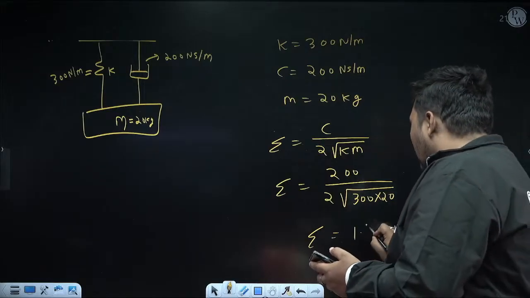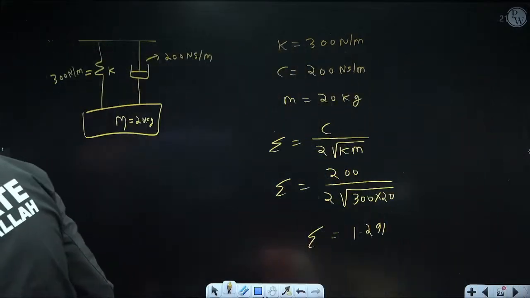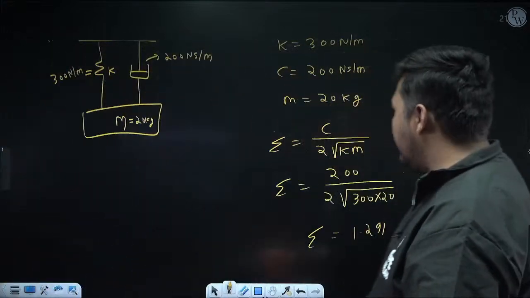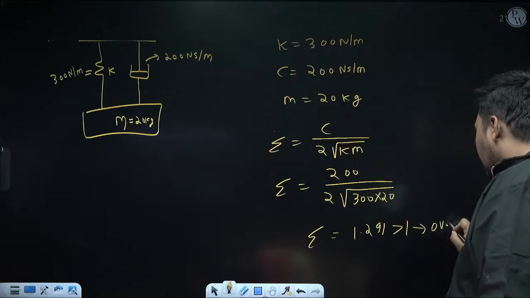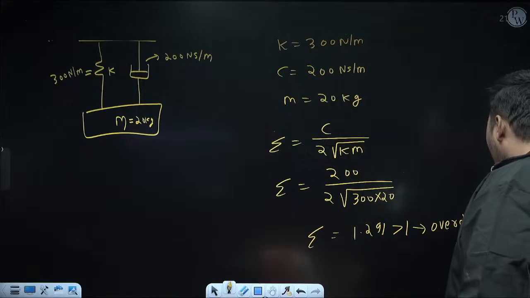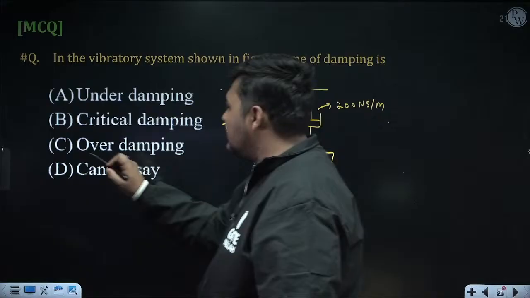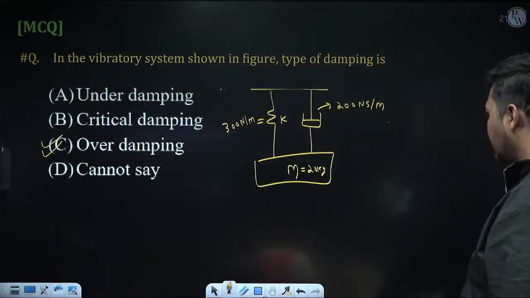It is coming 1.291, which is greater than 1. Since zeta is greater than 1, it is overdamping, meaning no vibration will occur. So for this question, the correct answer is option C. Very simple.